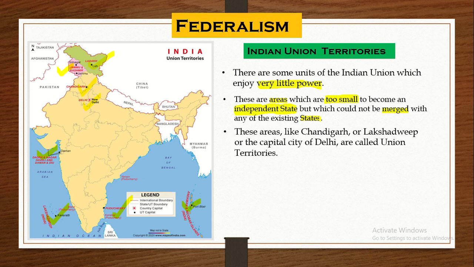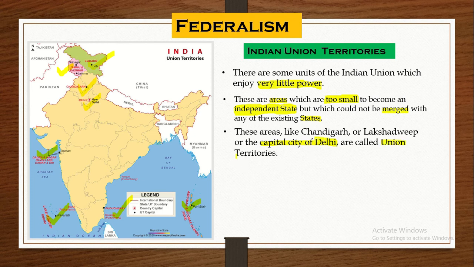So these areas are called the Union territories because they are administered by the Union government. They have very little area. They are too small to become independent states, or they cannot be merged with any existing state. These areas are like Chandigarh, Lakshadweep, the capital city of India, the national capital region, that is Delhi, the Union territories.